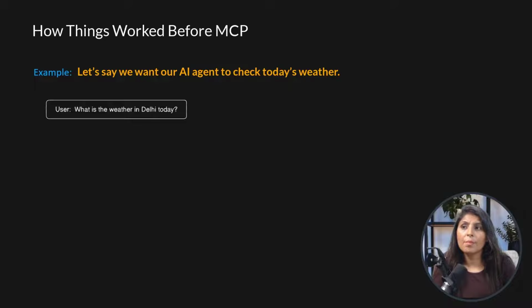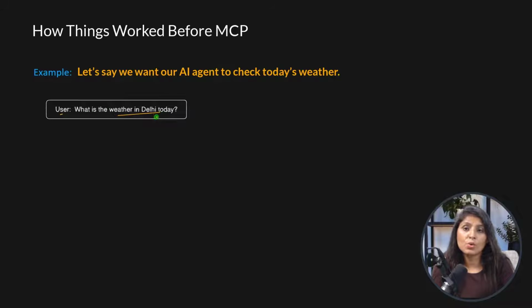So this example shows us how the normal system works, meaning the systems which don't have MCP, how those systems work, and we will understand the need of MCP from this example. And after understanding the need of MCP, we will understand what MCP is. Okay, so see this example here. The user asks the agent, what is the weather in Delhi today?